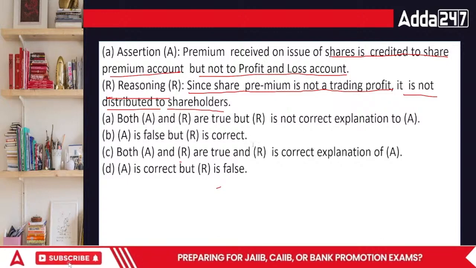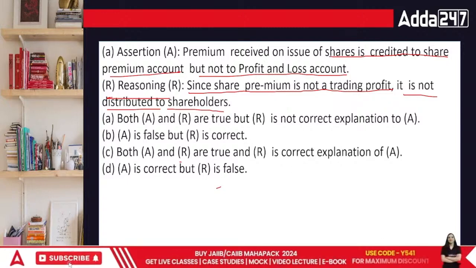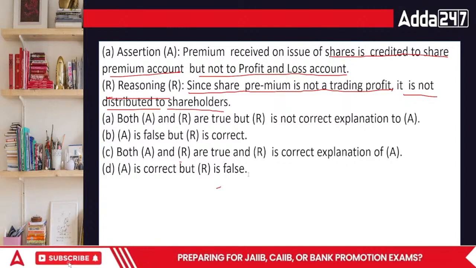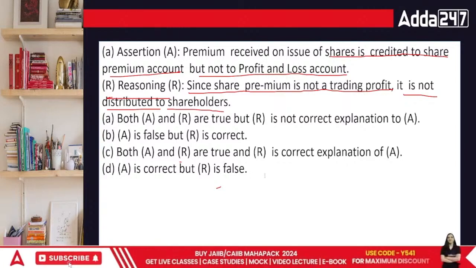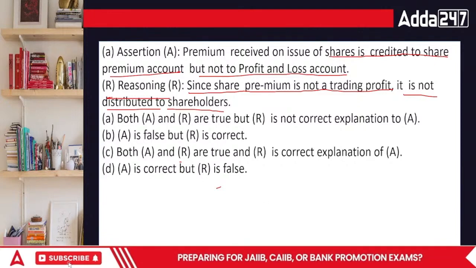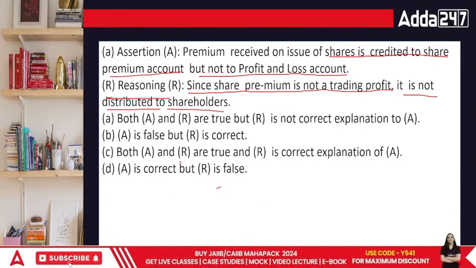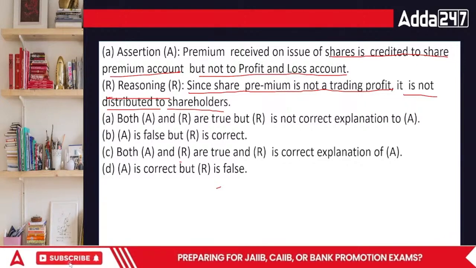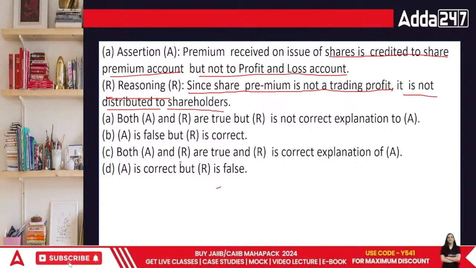So when we talk about this area, the answer would be what? Premium is basically extra money that we get. It is not a part of profit and loss account. That is true, because if you put it in the profit and loss account, it's actually a capital gain kind of thing. You make your extra money by selling your share at a price above its regular price. While in terms of the discount you put on the face value, though it has been eradicated from this specific area altogether, that used to be there earlier, now it's not there anymore.